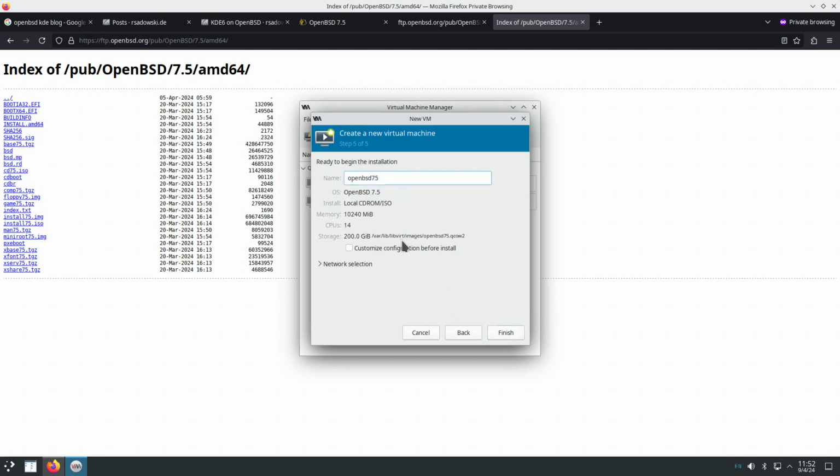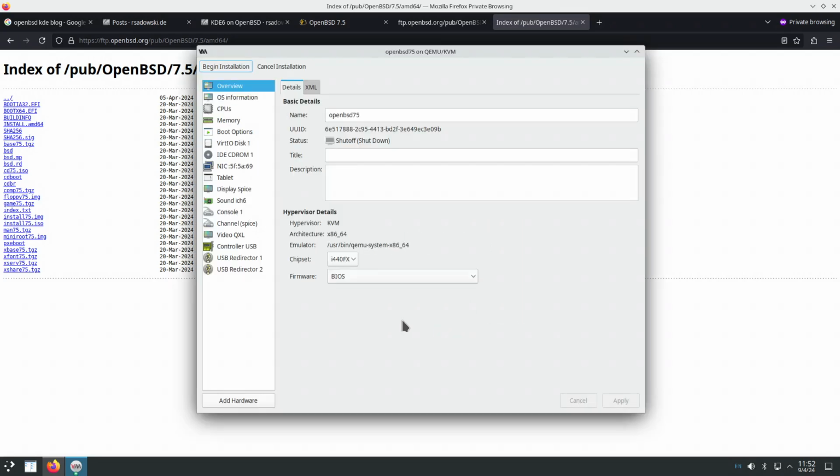OpenBSD 75, customize. And unfortunately, inside Virt Manager, the template for OpenBSD is not perfect. I will modify the virtual machine to use newer technology.